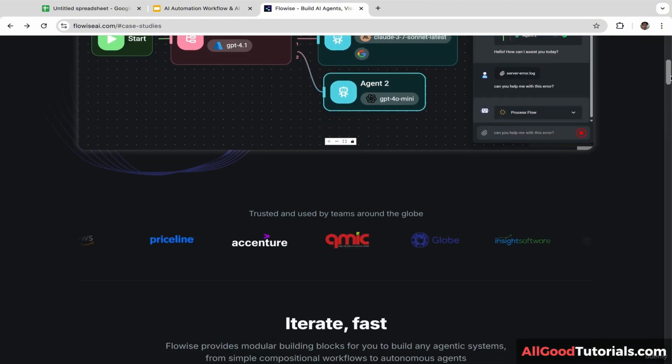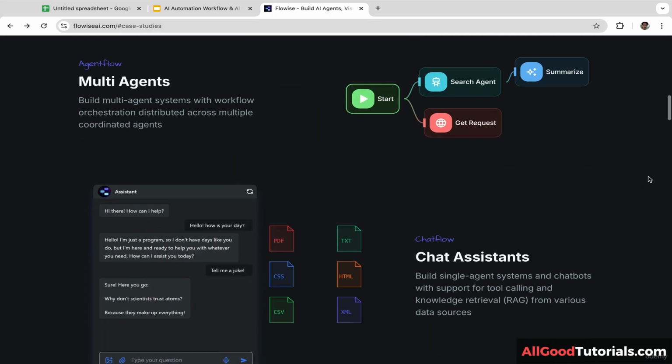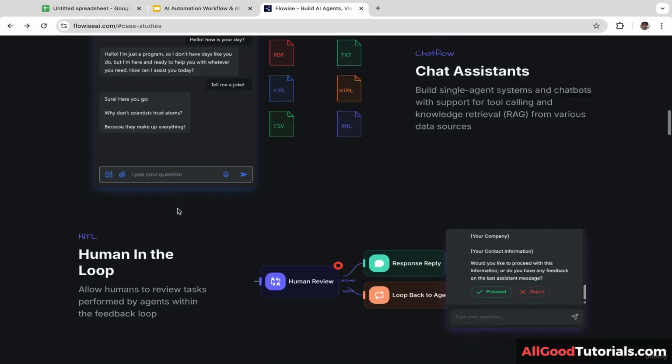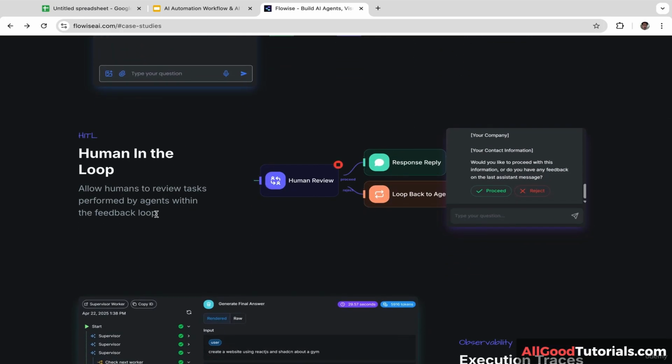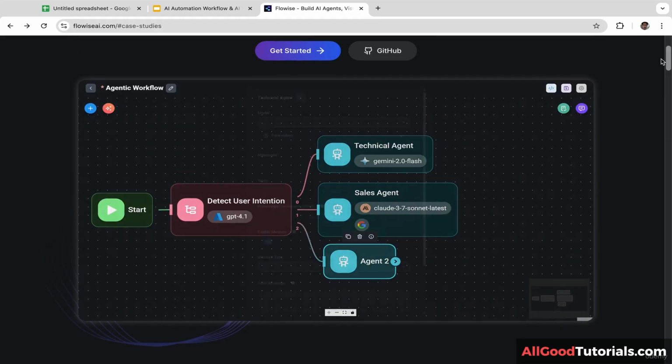And there are so many things that you can build using Flowise. You can build multi-agent system. You can build chat assistant. So it's like a chatbot like this. And if your AI automations workflow requires human review, you can add human in the loop, guys. Look at this. And don't worry, it is completely free to use.